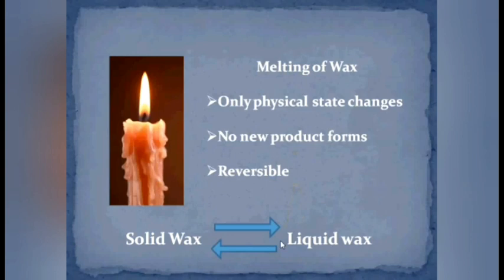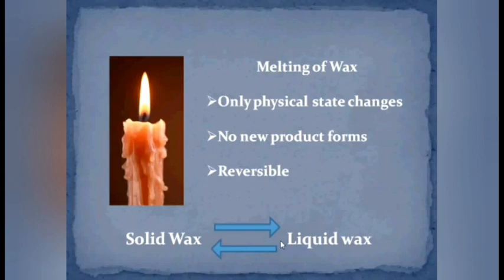Let us try to understand why the melting of wax is a physical change and burning of wax is a chemical change. See, when the wax melts, only the state of wax changes from solid to liquid. The original substance remains the same. There is no new composition formed. Also, this change is temporary.